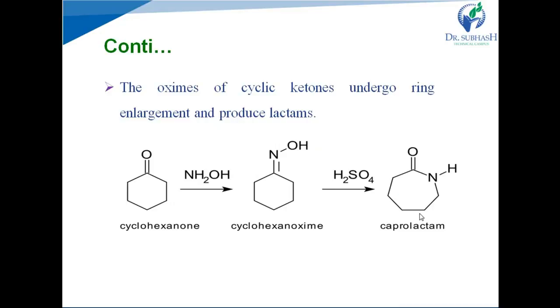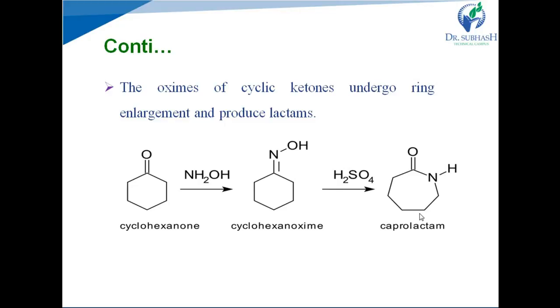Next, the oximes of cyclic ketones undergo ring enlargement and produce lactams. What is a cyclic ketone? When the carbonyl carbon of the ketone is part of the cyclic structure, it is known as a cyclic ketone. Here one example is given, cyclohexanone.